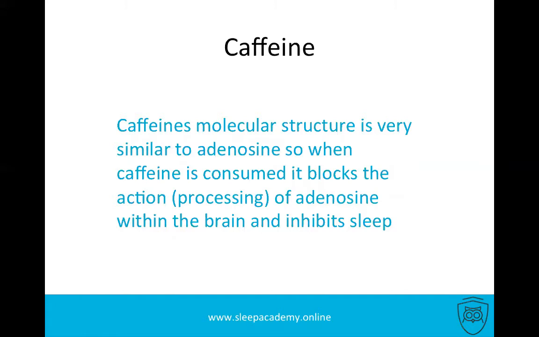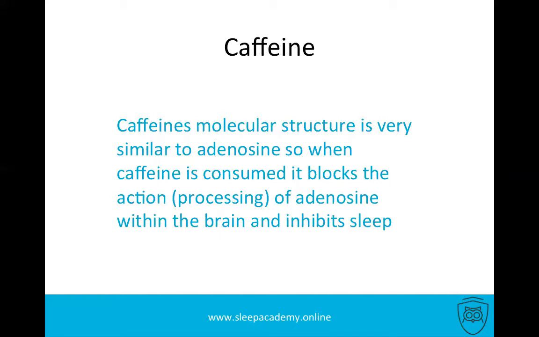How does caffeine fit into this? Caffeine's molecular structure is very similar to adenosine's structure. So when caffeine is consumed, it blocks the action or processing of adenosine within the brain and inhibits sleep. When we consume caffeine from coffee, black tea, green tea, or any other beverages that contain caffeine, our body is confused.